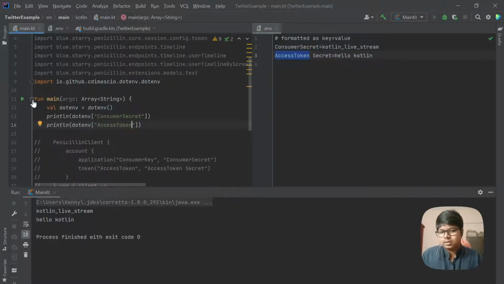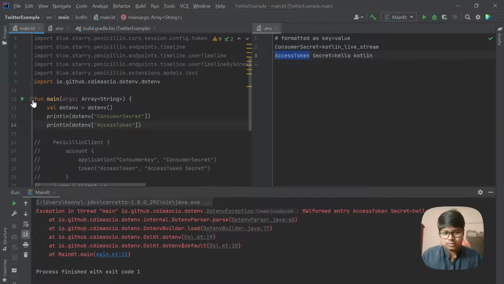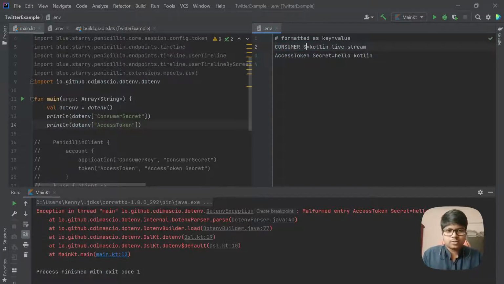Okay, I think this has to be capital. So consumer secret and access token. Right. Okay.